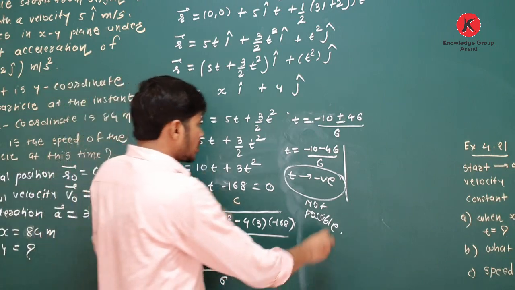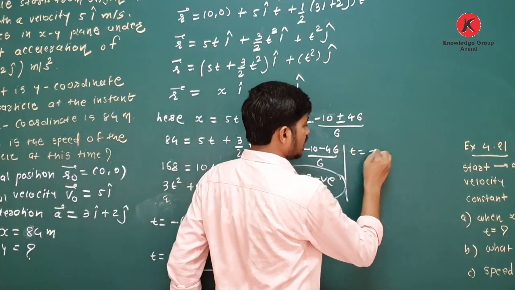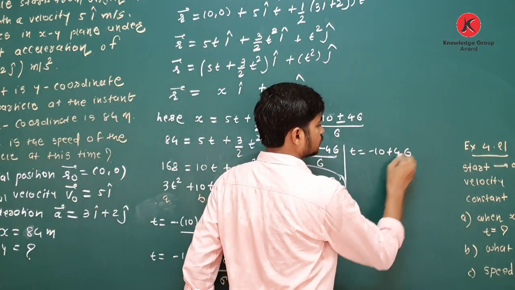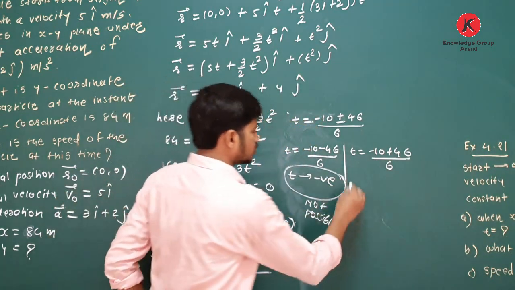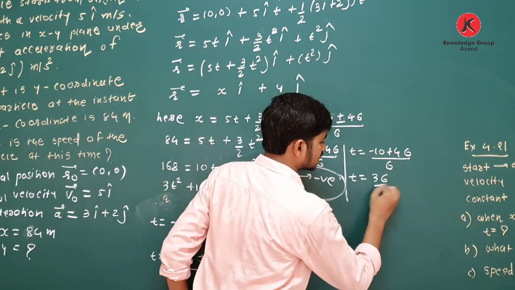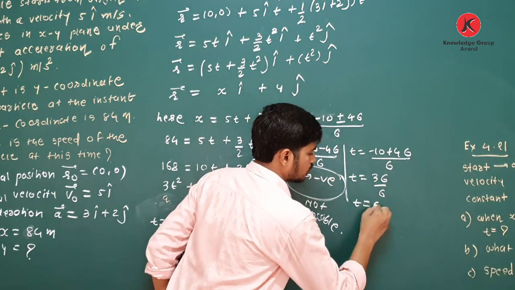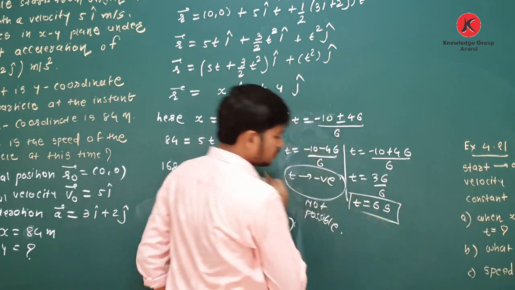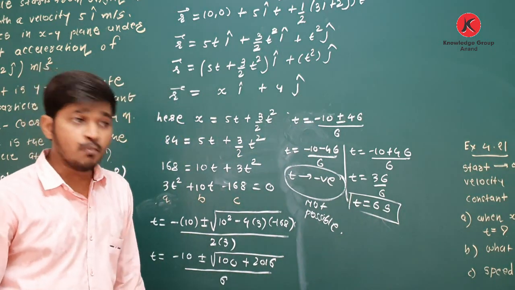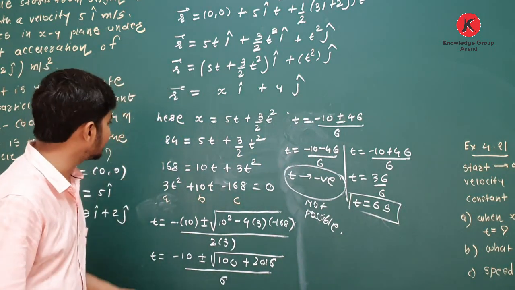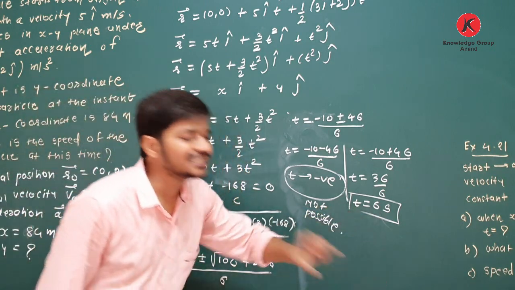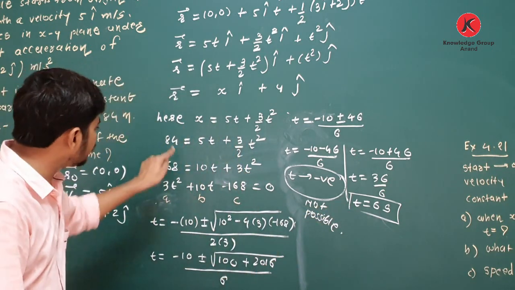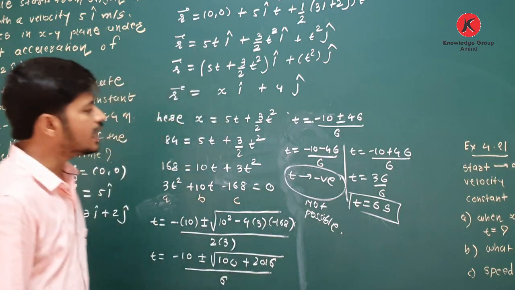So which case do you have to consider? t is equal to minus 10 plus 46 divided by 6. 46 minus 10, so t is equal to 36 divided by 6, so t is equal to 6 seconds. What is the conclusion of this? The x component is 84 when time t is equal to 6 seconds.